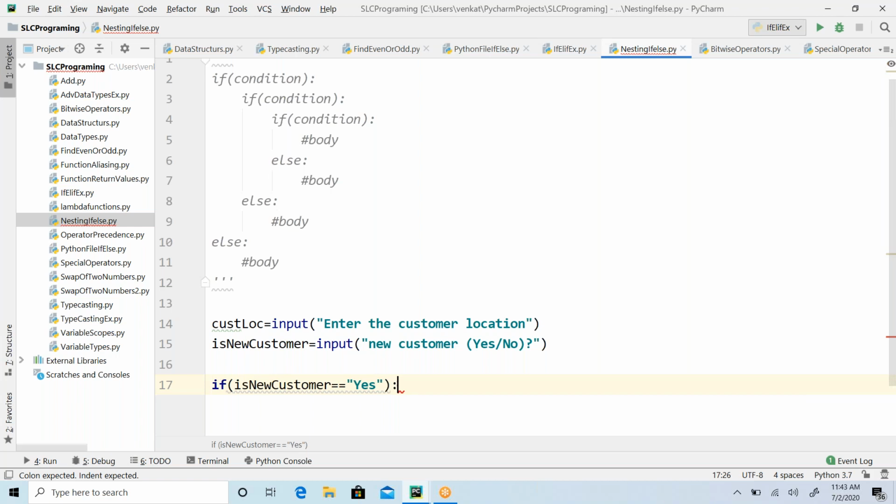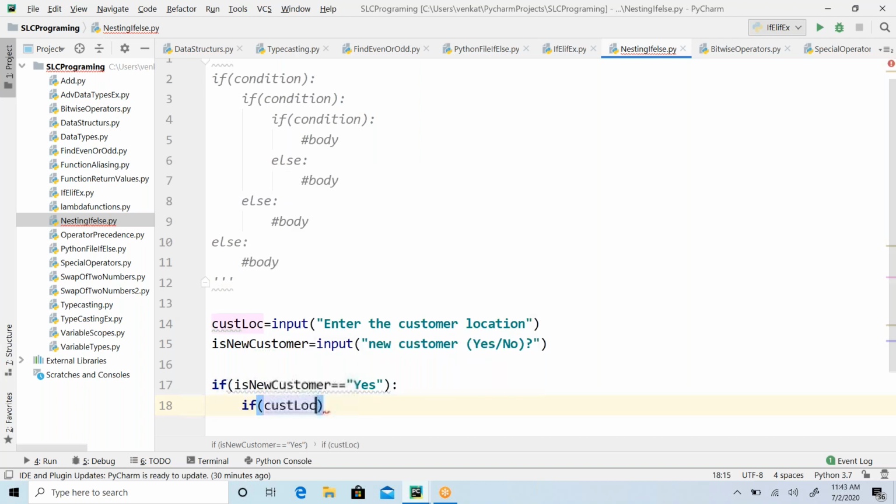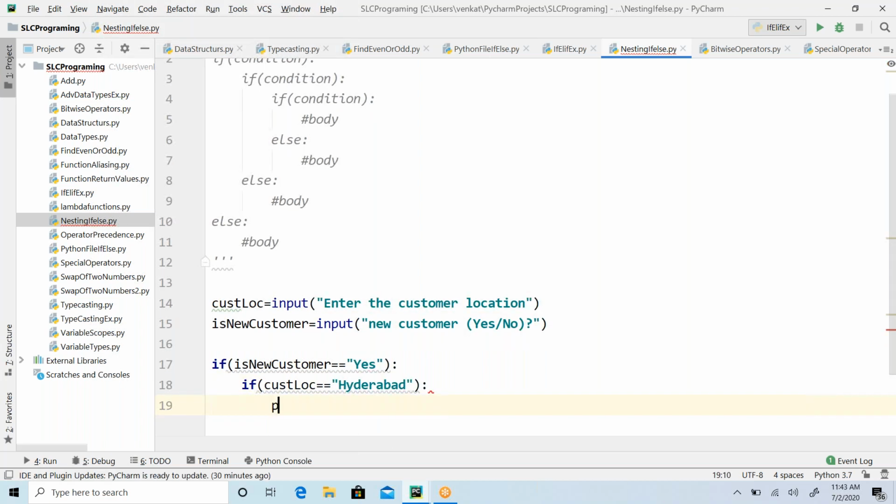If he's a new customer and he belongs to Hyderabad, so customer location is equal to Hyderabad, then I wanted to give some offer: eligible for daily 2 GB data pack.